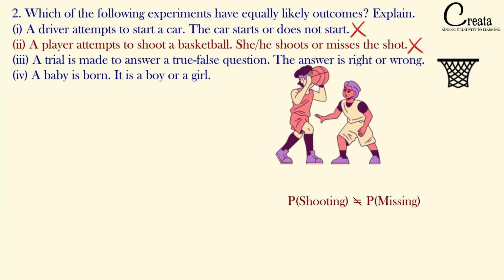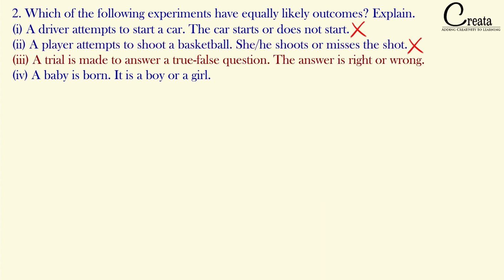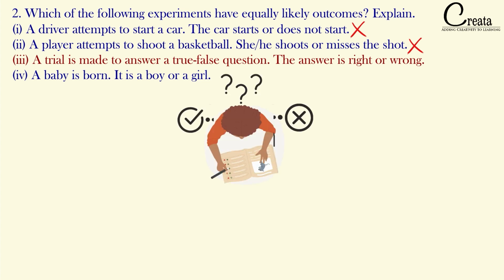Again, this case is not an equally likely outcome case. Let's move to the next case. A trial is made to answer a true-false question. The answer is right or wrong. So in this question, a trial is made to answer a true-false question. We are doing the trial, which means the possibility of getting the answer right or wrong is 50-50%.